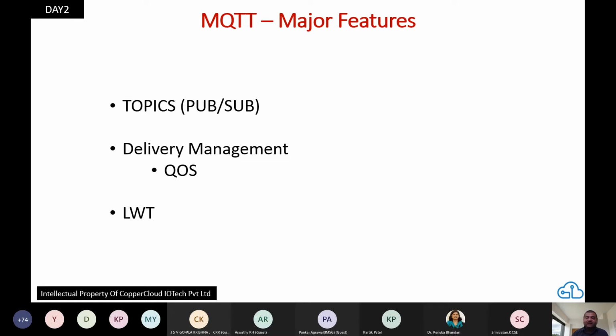It's something like when we do return receipt by post, speed post, somebody comes and gives you a signed letter that yes, both parties have acknowledged that the message has been sent, received and understood. So that is the equivalent of a QoS 2, which is three-way handshake. You give your message to the MQTT, MQTT will deliver it to the recipient. Recipient will acknowledge I have received a message, and MQTT will acknowledge that I have received your acknowledgement. Otherwise, the receiver will keep sending acknowledgement until MQTT acknowledges.